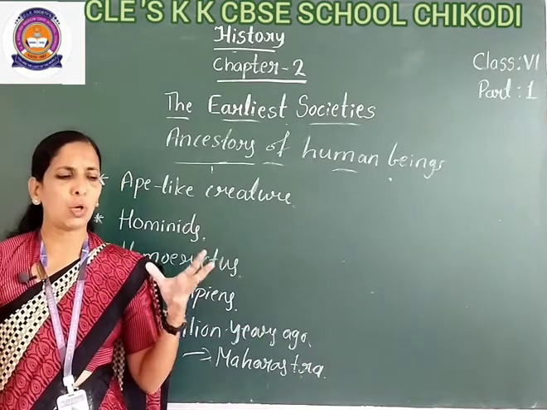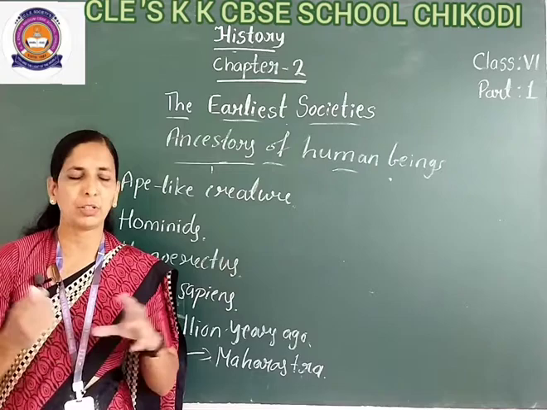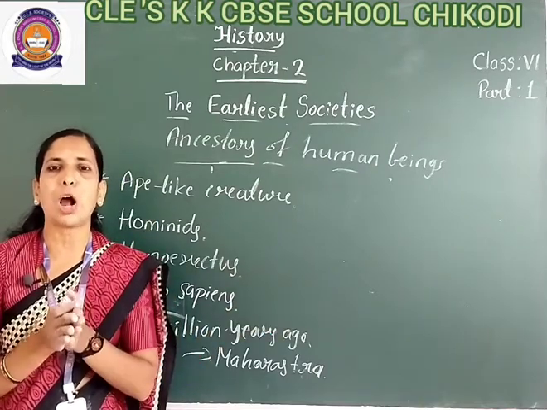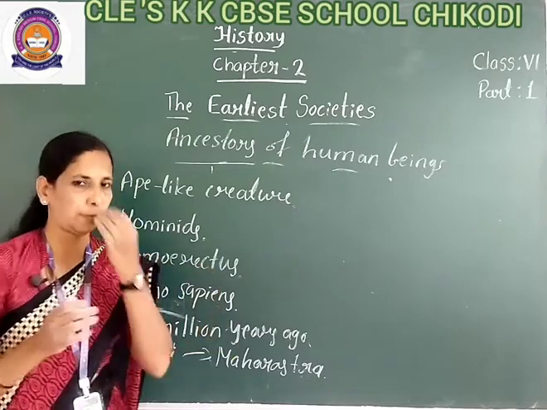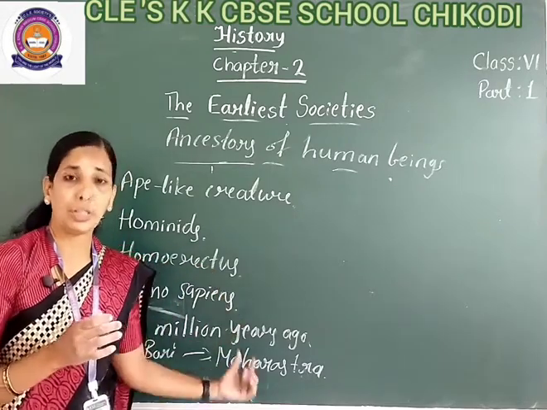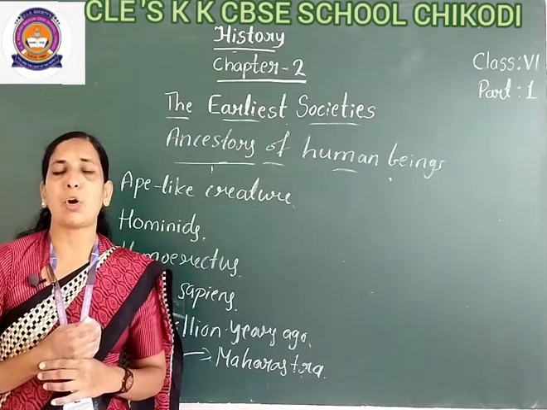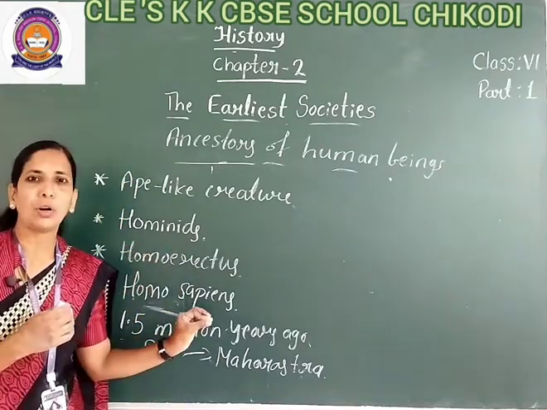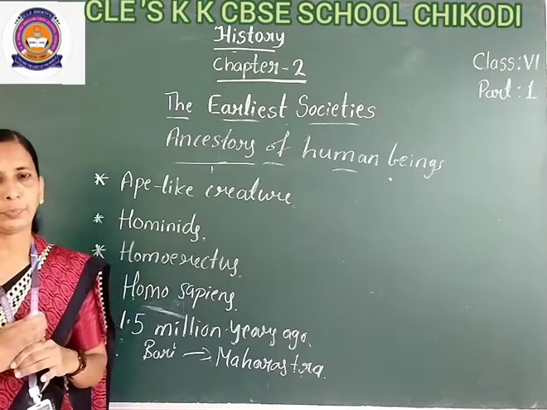And afterwards he was a hunter-gatherer. So some early humans also appeared on this earth. This period we call the Pleistocene period or early Pleistocene period.